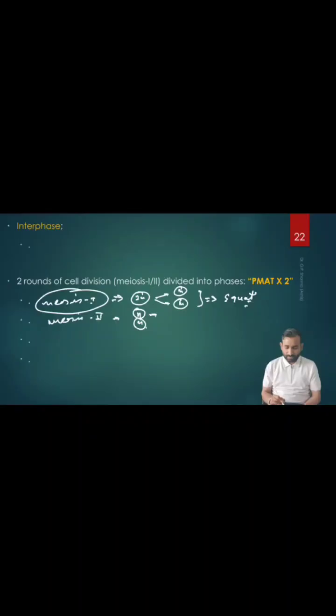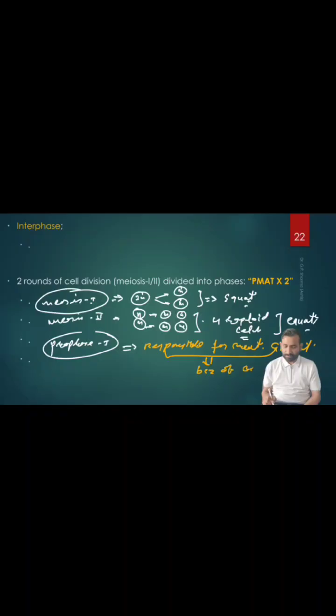These 2 haploid cells will form N, and here also N, and 2 haploid cells will form 4 haploid cells. So this we call what? Equational division, right? The number of chromosomes does not decrease in the daughter cell. Same like N and N we have, but here 2N is reduced to half. That's why we call this the equational division.